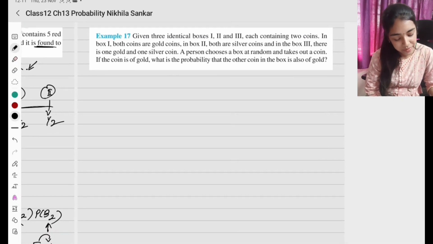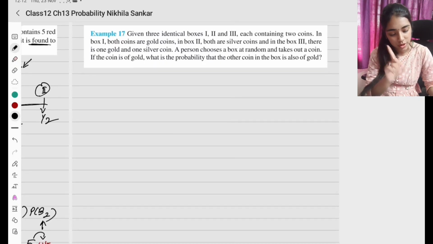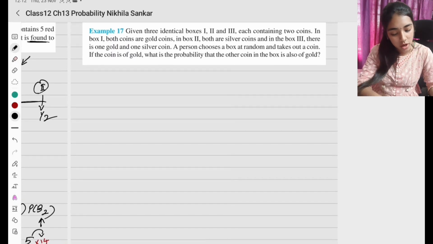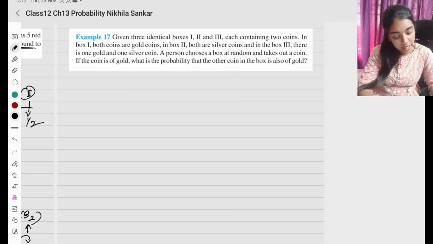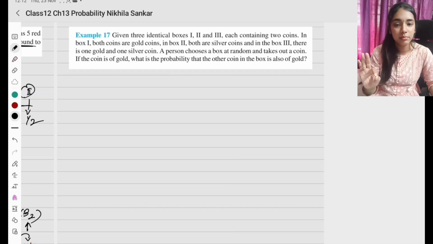Example 17. Given 3 identical boxes. Now there are 3 boxes, 1 2 3, each containing 2 coins. In box 1 both the coins are gold coins. In box 2, 2 silver coins. Box 3, 1 gold, 1 silver. A person chooses a box at random and takes a coin.